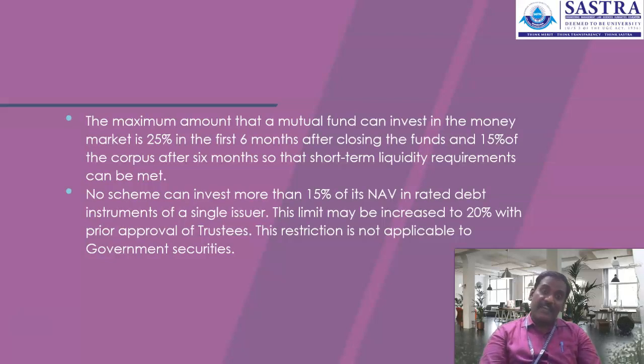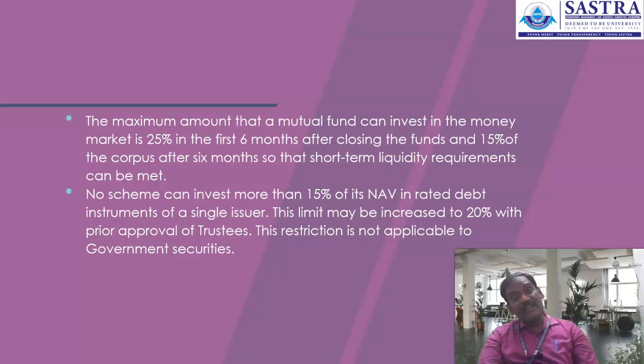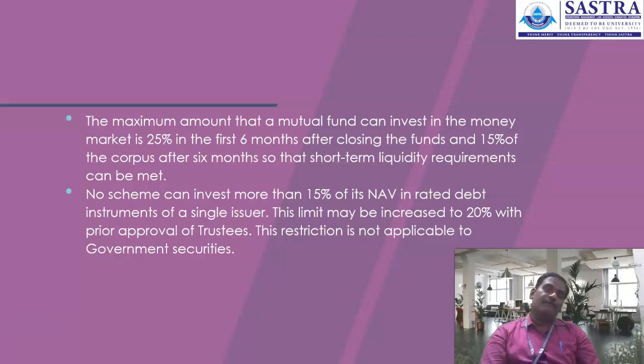After that, it can be reduced to 15% over a period of time to be invested into the money market. That money market may be invested into treasury bills, certificates of deposit, commercial papers, repos, call money, wherever the requirement is there. The investment is going to be proposed by the asset management company on behalf of the investor according to the investment objective of the scheme.